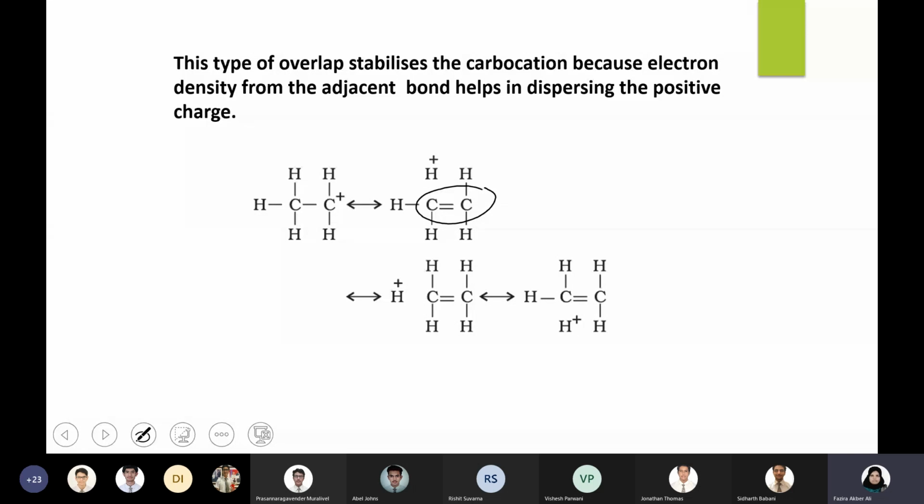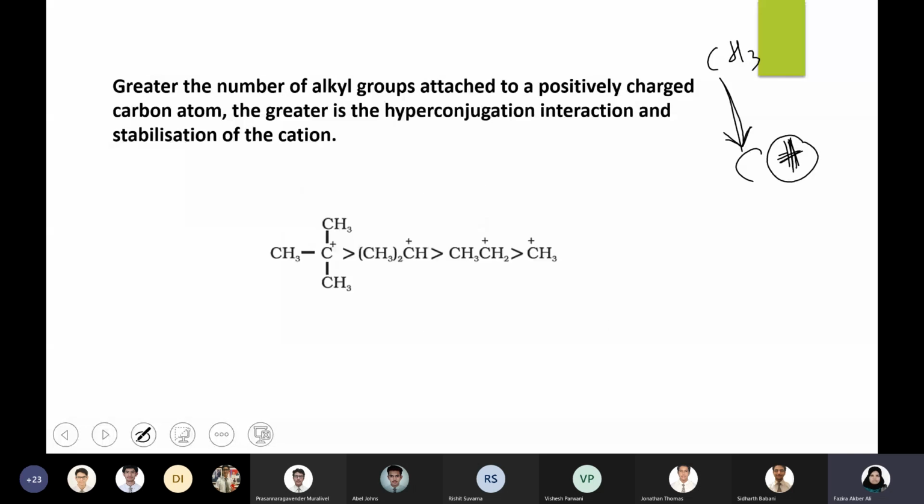So hyperconjugation is more effective in stabilizing the carbocation. If in the exam you get a question about stabilization of a carbocation, the first effect you should mention is hyperconjugation, then you can mention the inductive effect, because hyperconjugation is more dominating over the inductive effect.